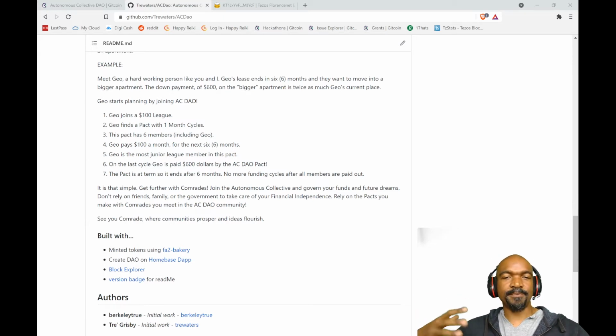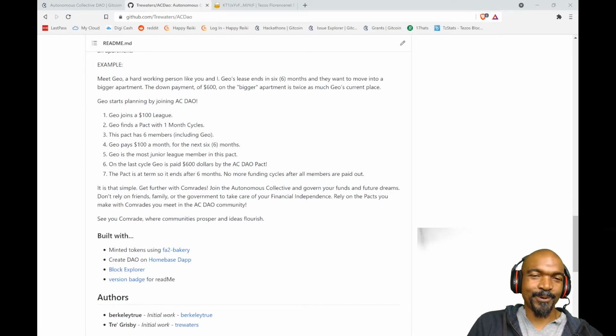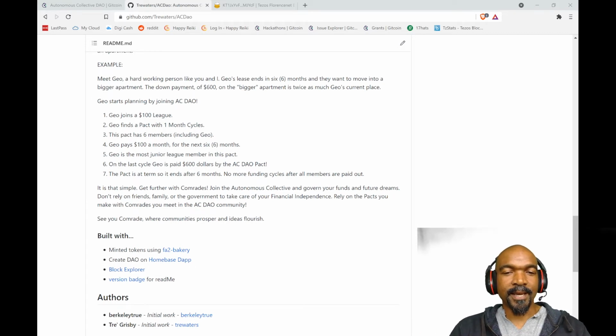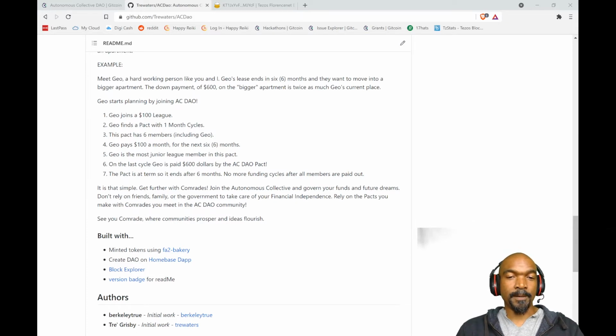But let me get to an example. Since I don't have the actual DApp to show anybody, I just want to run through a quick example while I have your attention. So we have this person named Geo. Geo is a hardworking person just like you and I, and they want to improve their living situation. So currently, Geo has 6 months left on the lease, and the place that Geo likes is going to be a $600 deposit. Now, Geo has the money to pay the rent, but Geo does not have the deposit. So, how does Geo figure out this issue?